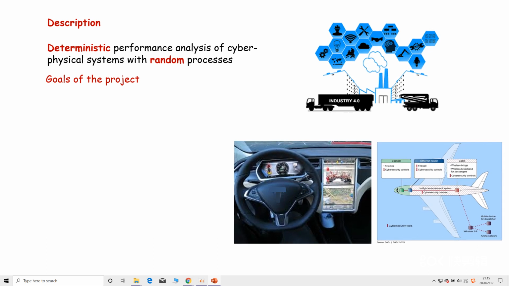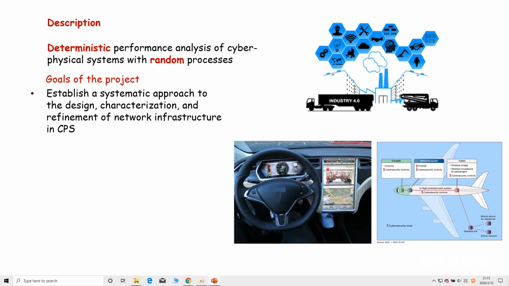With the development of Industry 4.0 and 5G, more and more sensors and actuators are added to those networks. The delay will increase when there are more flows in the network. However, there are time-critical flows existing in networks which require a guaranteed maximum end-to-end delay. That is the reason why we want to implement the deterministic performance analysis of cyber-physical systems with random processes.